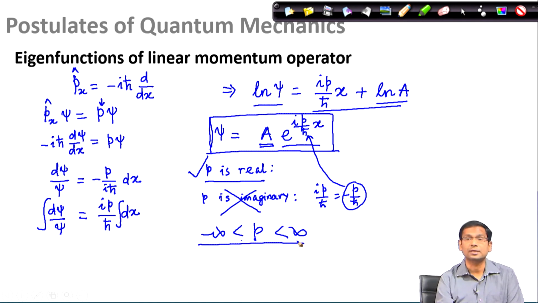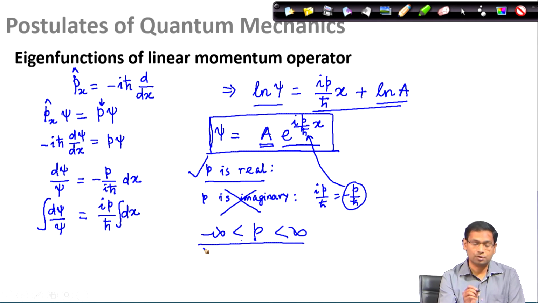Any real value is allowed, but imaginary values are not allowed, because if I have imaginary eigenvalues here, the wave function is not well behaved. What I say is that the eigenvalues of p are all real quantities. So, therefore, these eigenfunctions are a set of continuous functions.